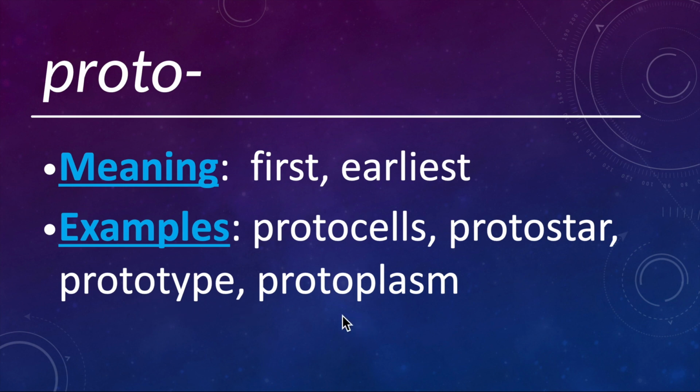So protoplasm is a semi-fluid, viscous, translucent colloid. So it's a mixture. This is the essential living matter of all animal and plant cells. Basically, it consists of water, proteins, lipids, carbohydrates, inorganic salts, etc. And basically, it's differentiated into the nucleoplasm, which is the liquid in the nucleus, and then the cytoplasm, which is the liquid in the cell.